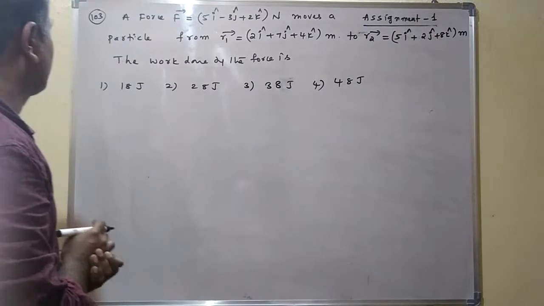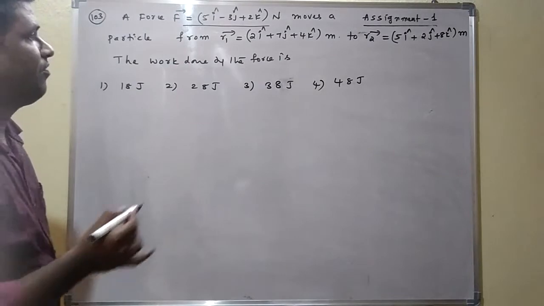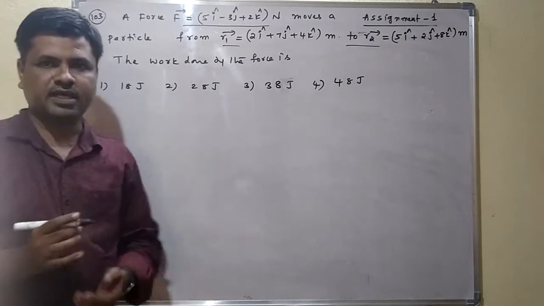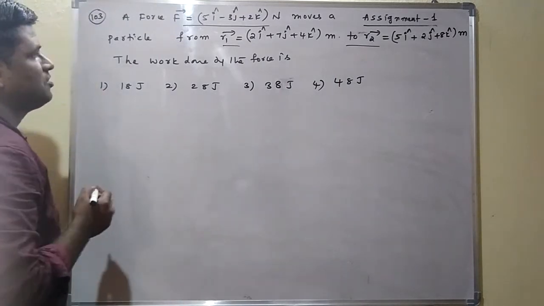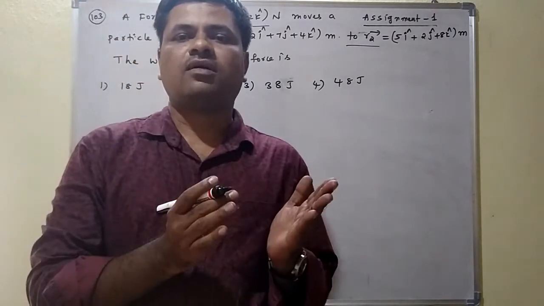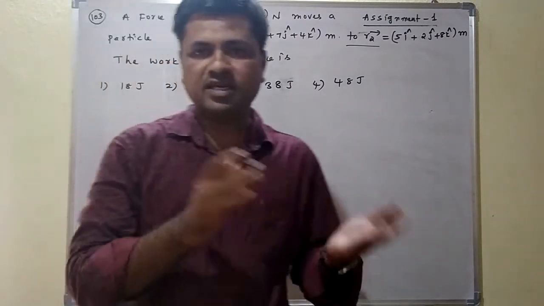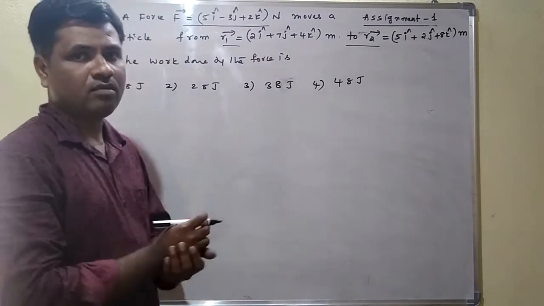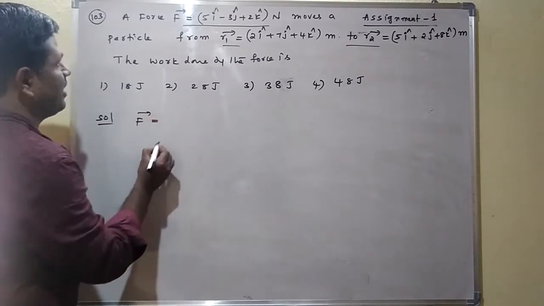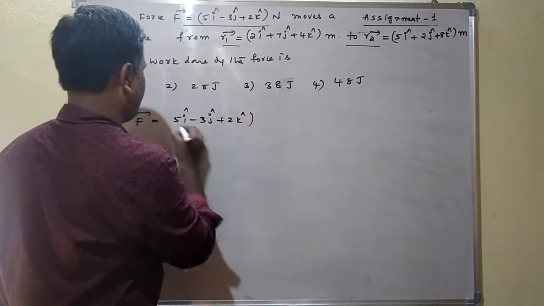See question number 103. Here a force is given. A particle is moving from the R1 position to the R2 position, and the work done by this force is asked. Both positions are given. Work done is force into displacement. First we have to find the displacement using both positions. The change in position is called displacement. First, the force F bar is given as 5 i cap minus 3 j cap plus 2 k cap Newton.